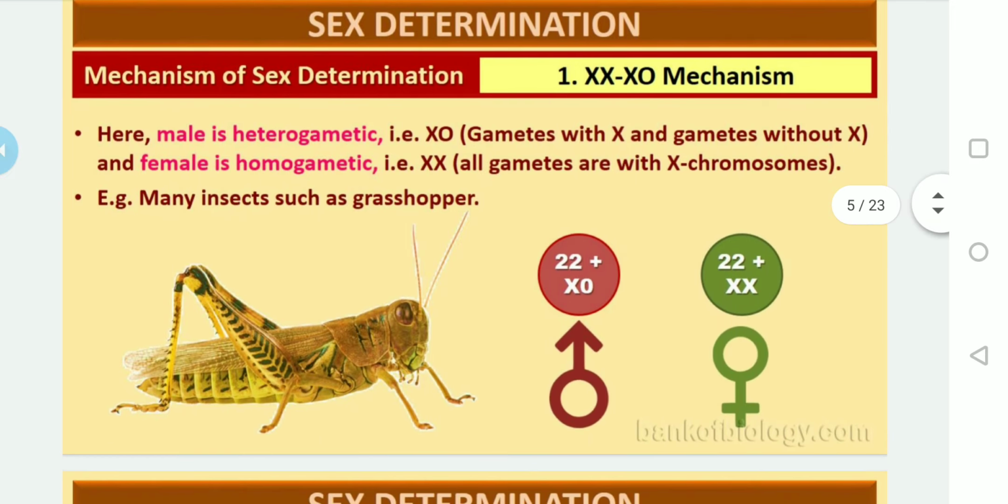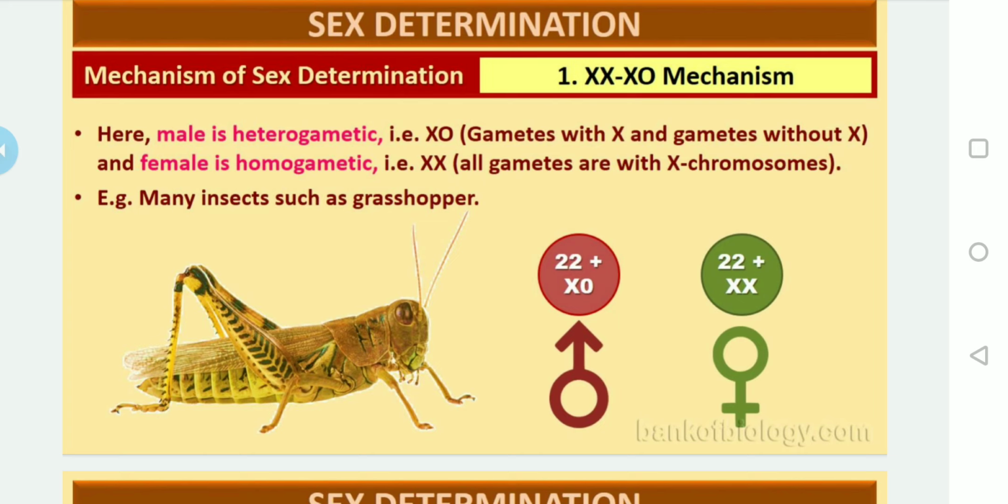First, the XX-XO type of sex determination, taking the example of the grasshopper. In this type, the females are homogametic, that is, they have XX chromosomes and produce only one type of egg carrying the X chromosome during the formation of the gametes. While the males are heterogametic, having only one X chromosome without a partner.